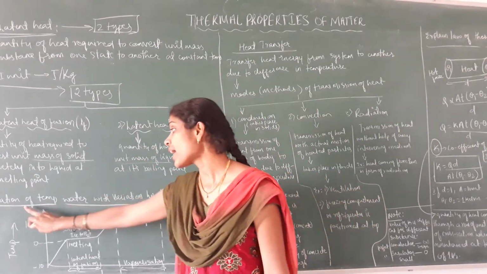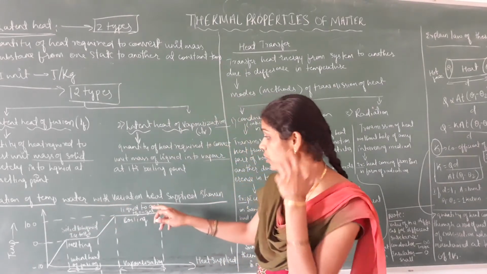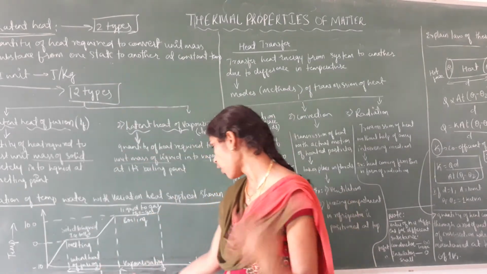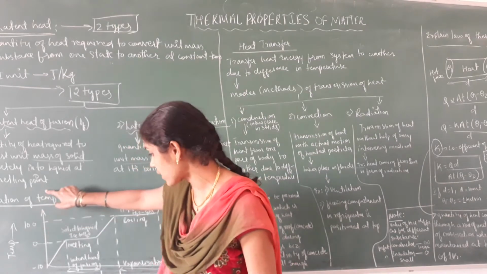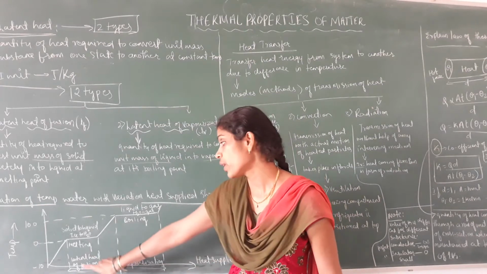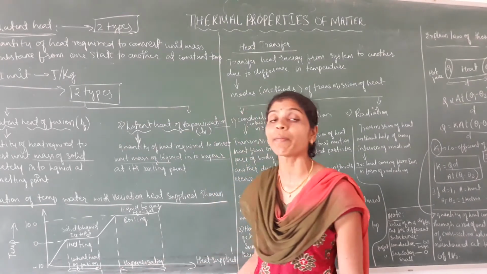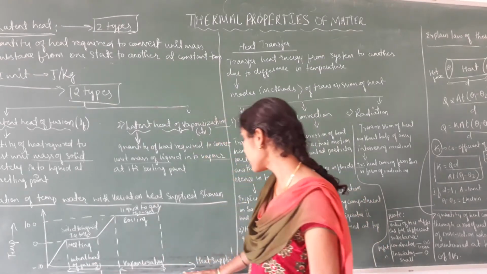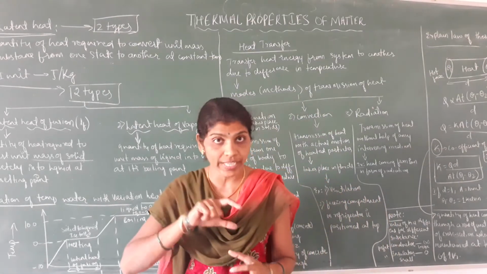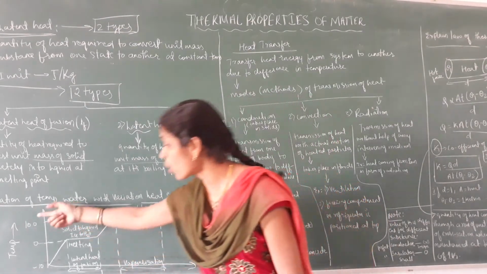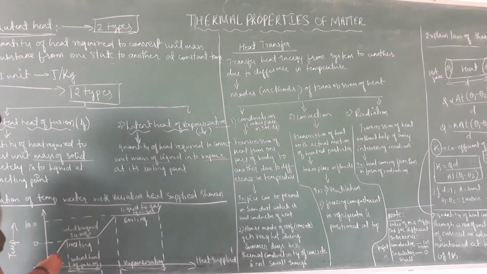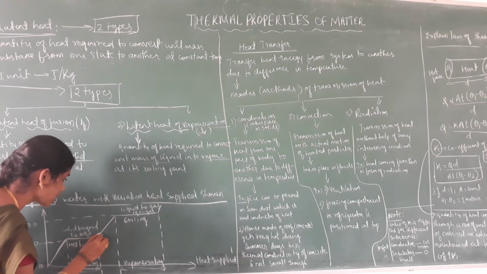Here the variation of temperature of water with heat supplied is shown in the diagram. It is a graph where heat supplied is plotted along the x-axis and temperature values are plotted along the y-axis. Latent heat of fusion and latent heat of vaporization are shown here. The curve varies like this.